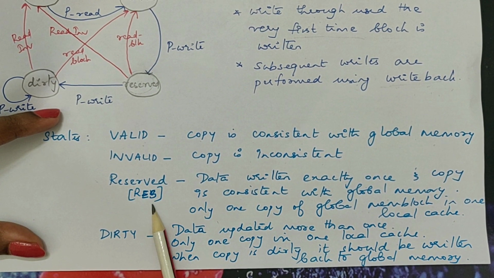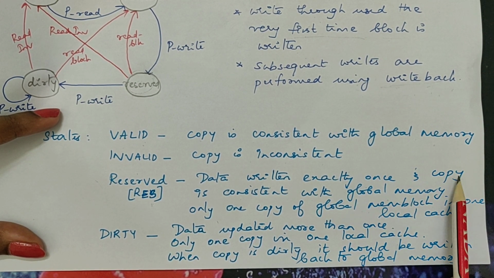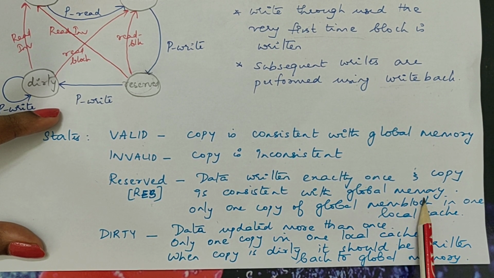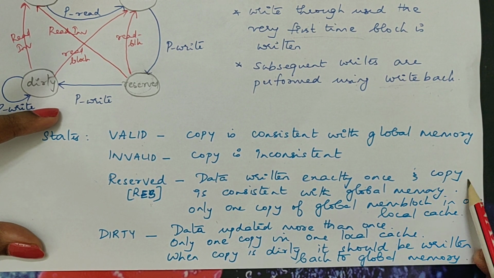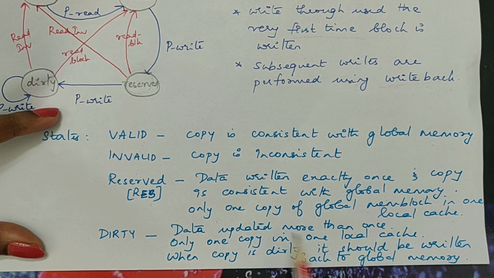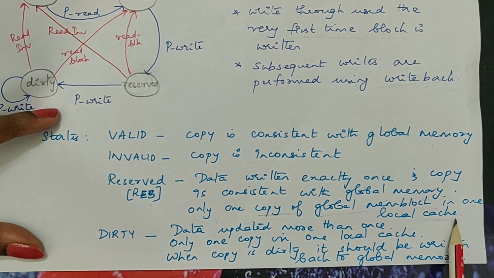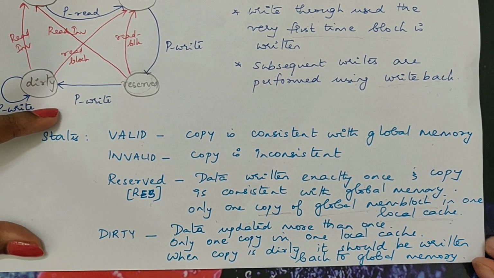That is the reserved state. You are writing it for the first time, and since write through is used, the copy is consistent with the global memory, because it is updated both in cache as well as in memory. There is only one copy of the global memory block in only one local cache. In all other local caches, the value will be invalidated.